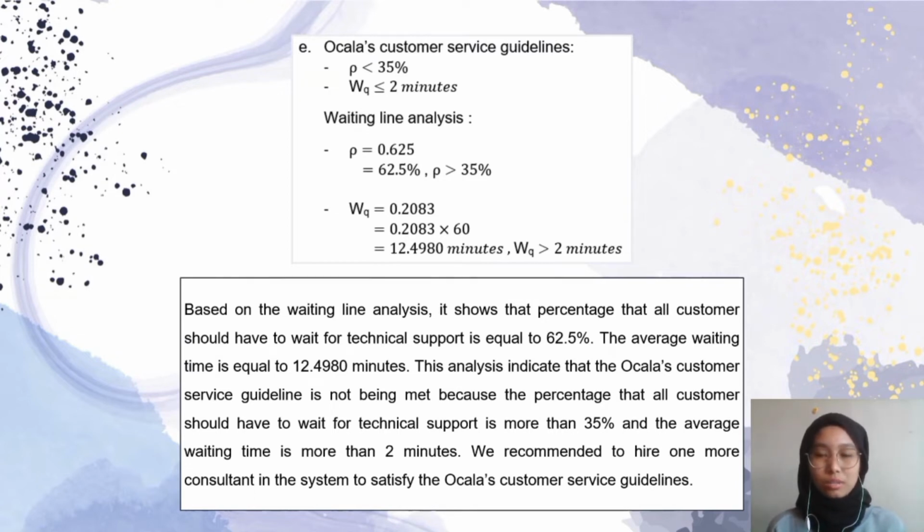The analysis indicates that Ocala's customer service guideline is not being met because the percentage of customers who have to wait for technical support is more than 35% and the average waiting time is more than 2 minutes. We recommend hiring 1 more consultant in the system to satisfy Ocala's customer service guideline.